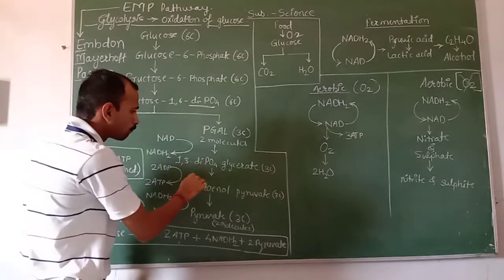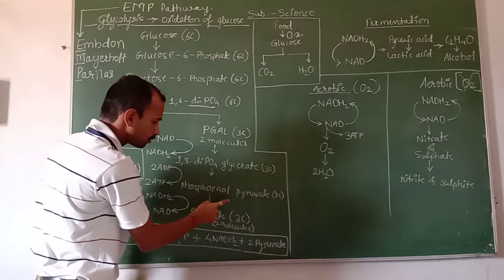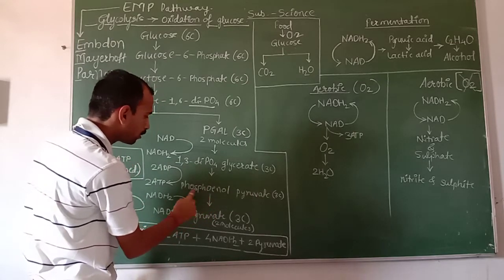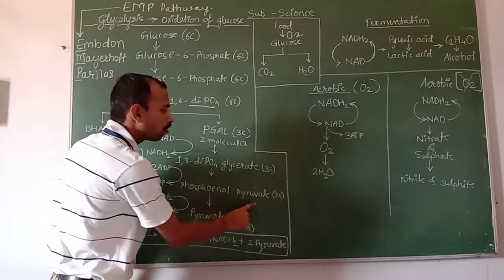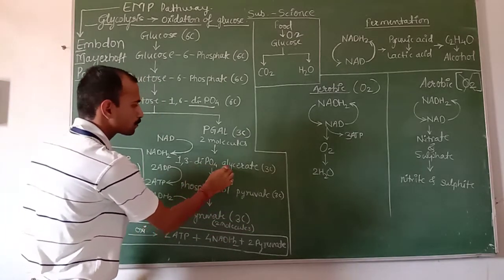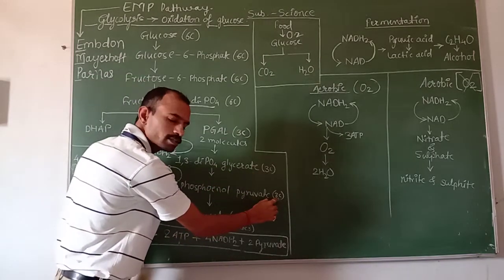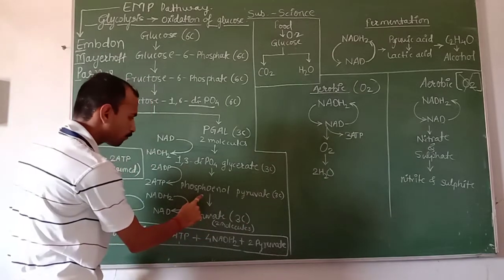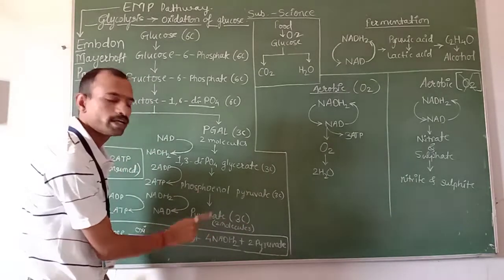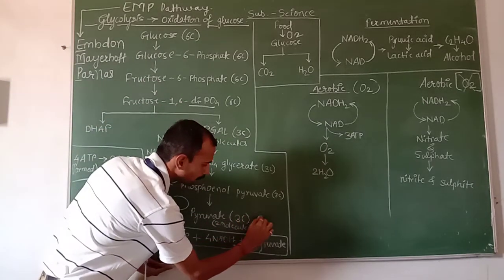Further, 1,3-diphosphoglycerate is converted into phosphoenol pyruvate. This is again a 3 carbon compound, and that phosphoenol pyruvate is finally converted into pyruvate, that is pyruvic acid, also known as PA.